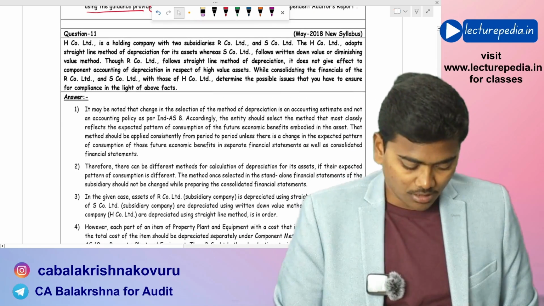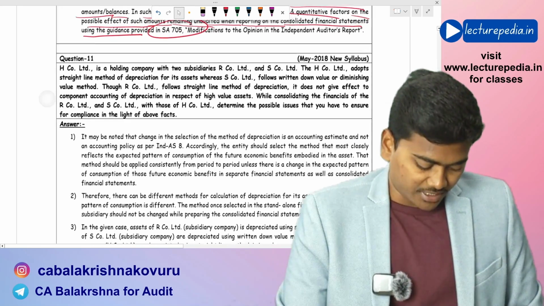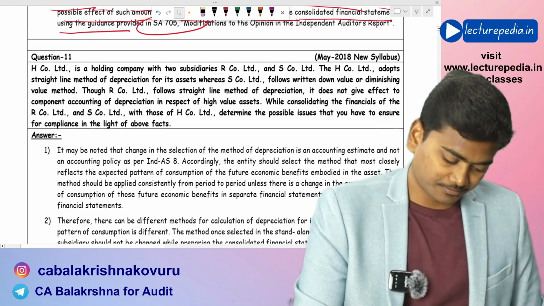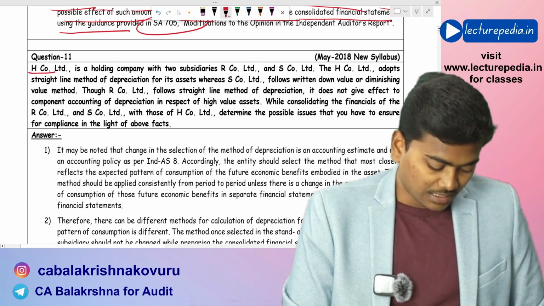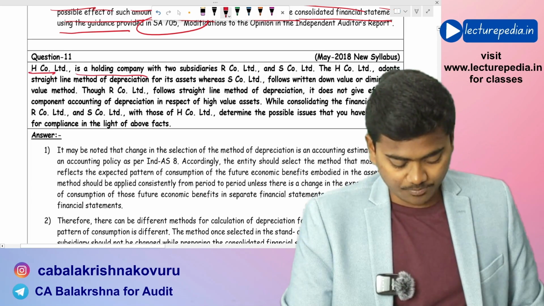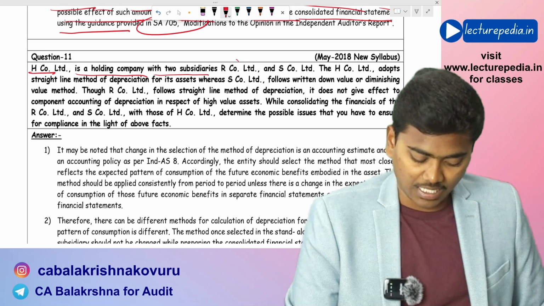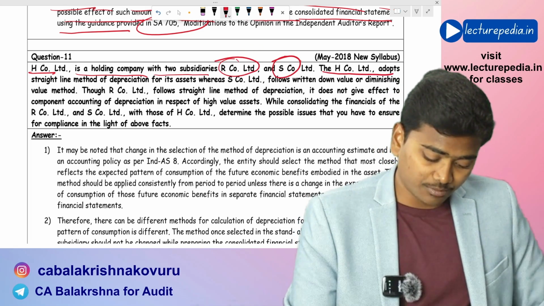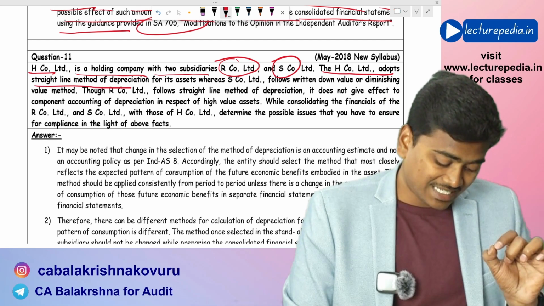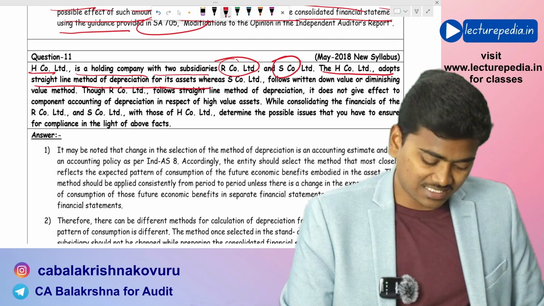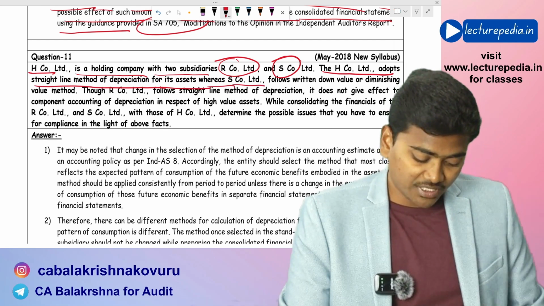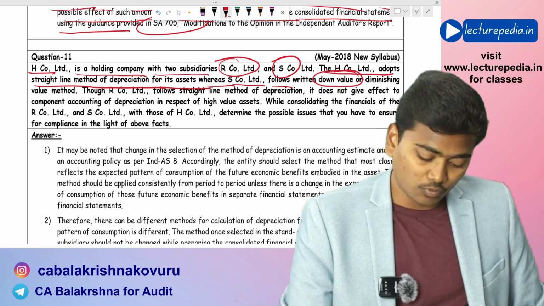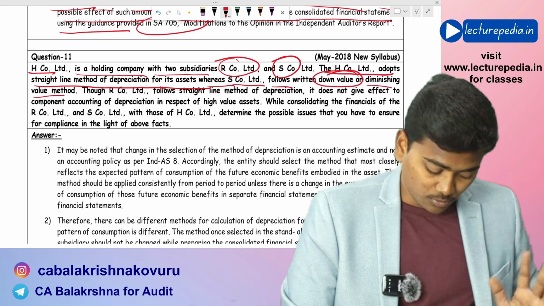Next, question number 11. H Limited is a holding company with two subsidiaries, R Company and S Company. These two are the subsidiaries. H Company Limited adopts the straight line method of depreciation for its assets, whereas S Company Limited follows the written down value or diminishing value method.